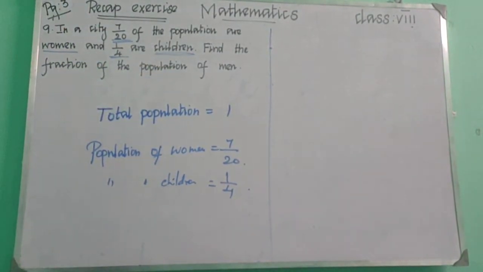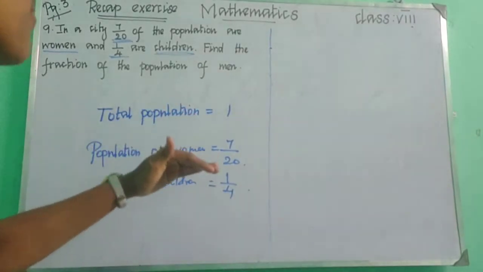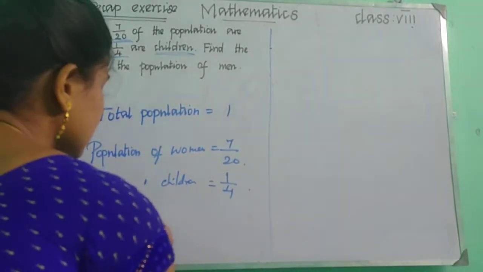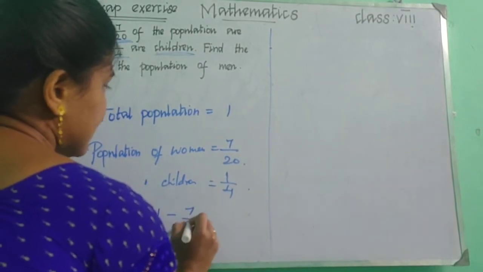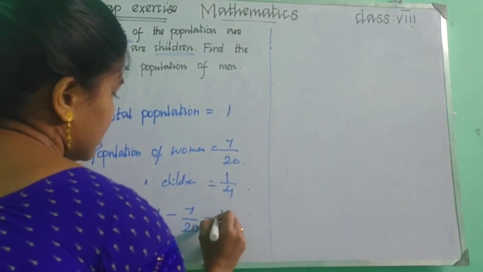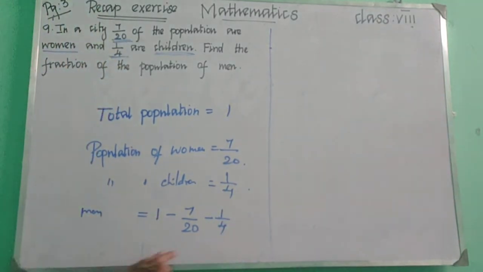How will you find it? From the total population, we need to subtract all these, okay? That is, population of men equals 1 minus 7 upon 20 minus 1 by 4. If we do it like this, we can find the answer very easily. That is the population of men.